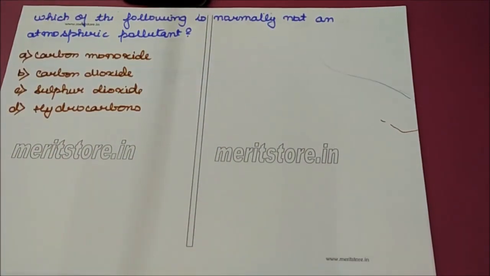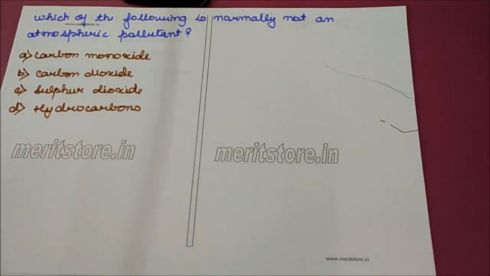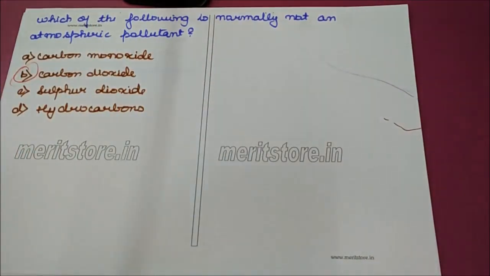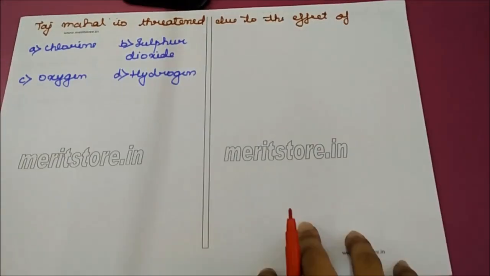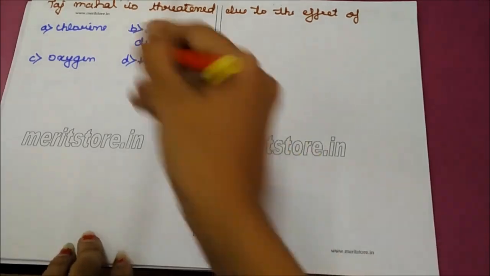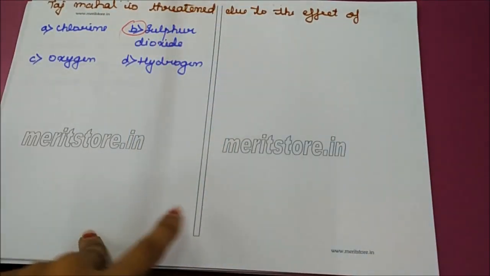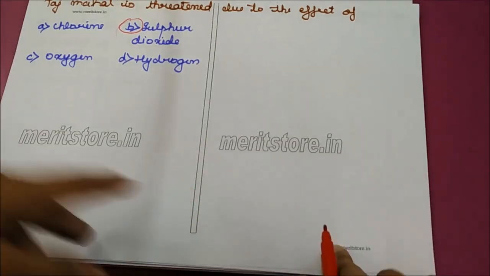Which of the following is normally not an atmospheric pollutant? Carbon monoxide, carbon dioxide, sulfur dioxide, hydrocarbons. The correct option is carbon dioxide because carbon dioxide is necessary for photosynthesis in plants and non-harmful to human beings. In excess amount, it can cause pollution. Taj Mahal is threatened due to the effect of sulfur dioxide. SO2 emitted by the Mathura refinery corrodes the Taj Mahal.